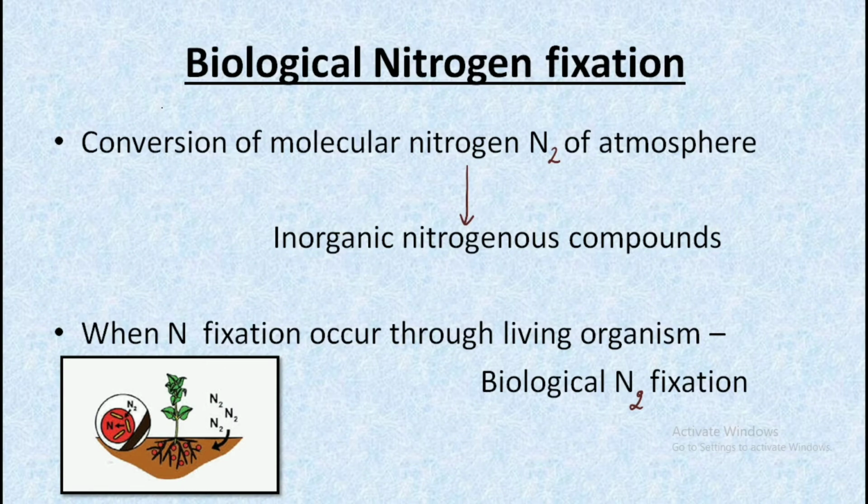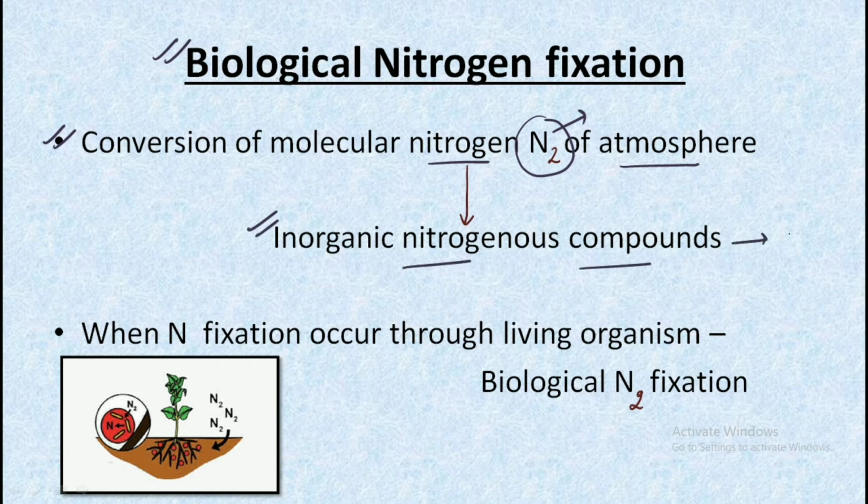Let's move forward and understand about the biological nitrogen fixation. So it is the conversion of the molecular nitrogen, that is the N2 or the dinitrogen of the atmosphere, into the inorganic nitrogenous compound, which is taken up by the plants for all the processes.